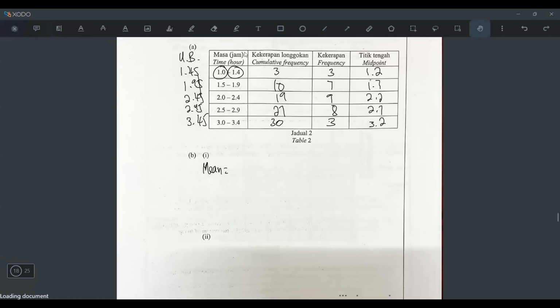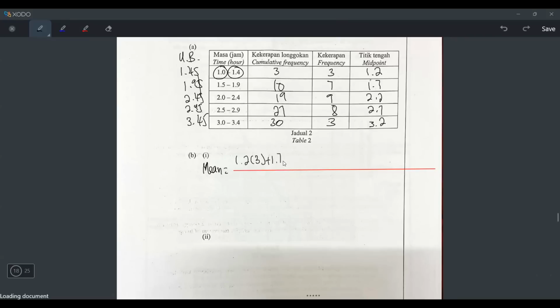So, how to find the mean? The formula for mean, this is group data. If it's group data, I should take midpoint times frequency, divided by total frequency. So 1.2 times 3 plus 1.7 times 7 plus 2.2 times 9 plus 2.7 times 8 plus 3.2 times 3, midpoint times frequency, and then divide by total frequency 30.